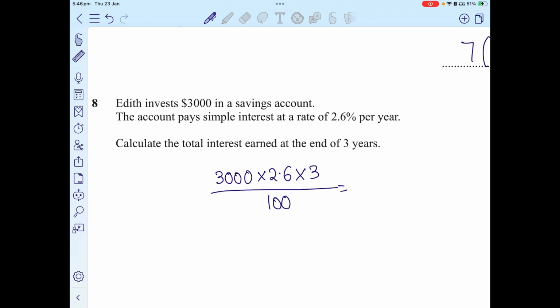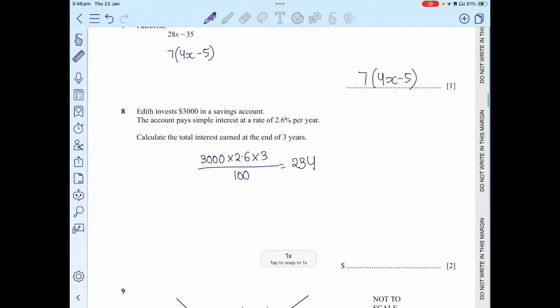And you can do this whole thing in a calculator. 3000 into 2.6 into 3 divided by 100 is $234. So the interest earned at the end of the 3 years is going to be $234. You can do this calculation manually also without the calculator. Simply do the multiplication and a bit of cancelling as well to ensure that you can get the answer quickly.